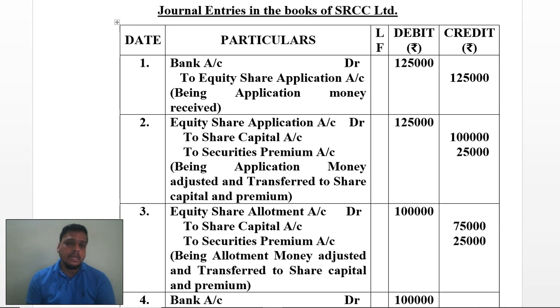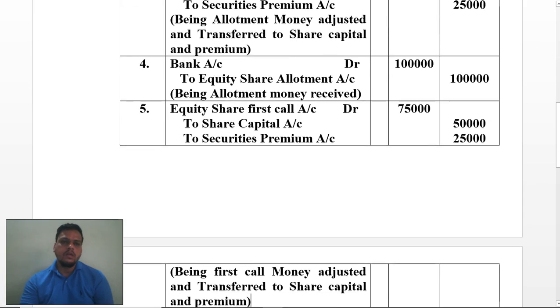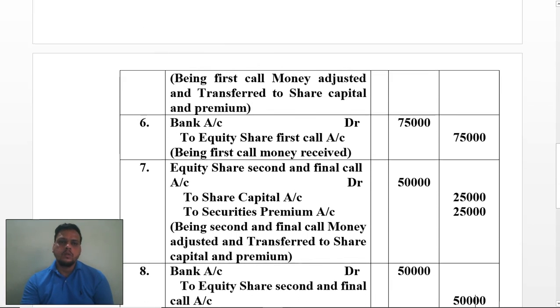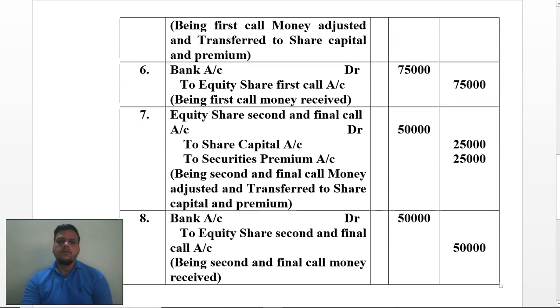You need to prepare the cash book account if the question is asked. One question has been done for you in the previous lectures. So we will carry that forward also, but in the next lecture we will carry forward our next topic known as forfeiture.